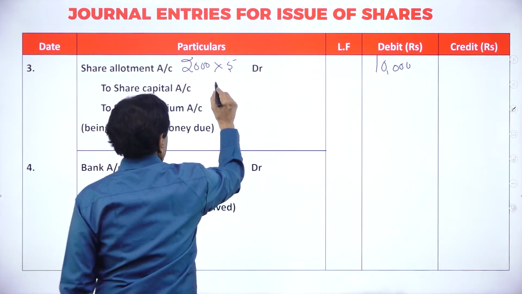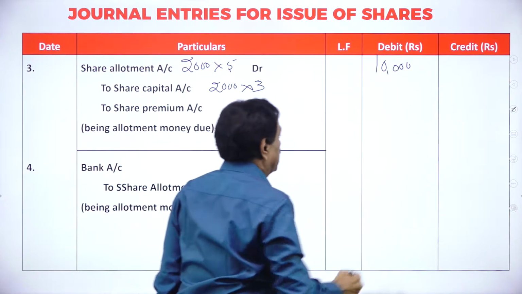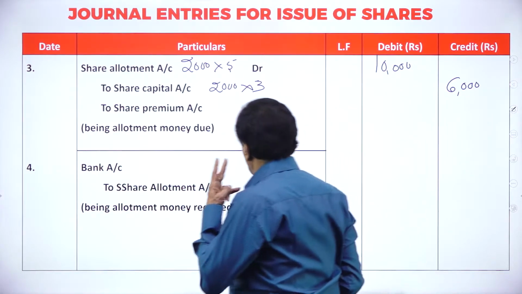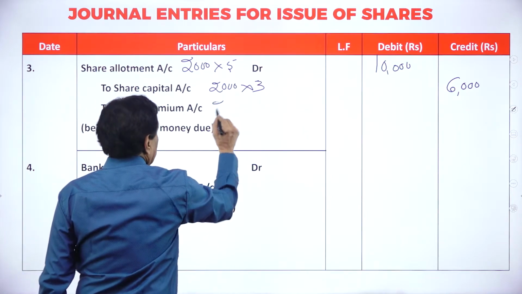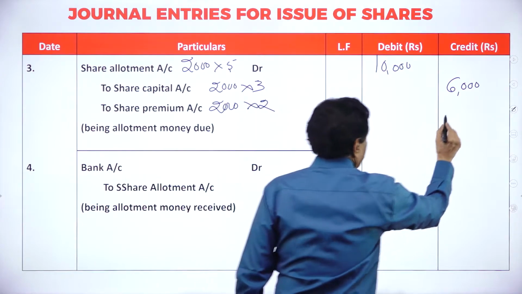To share capital, actual money 2,000 into 3, 6,000. How much premium? 2 rupees. 2,000 into 2, 4,000.